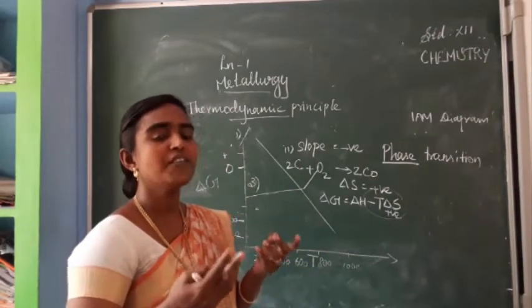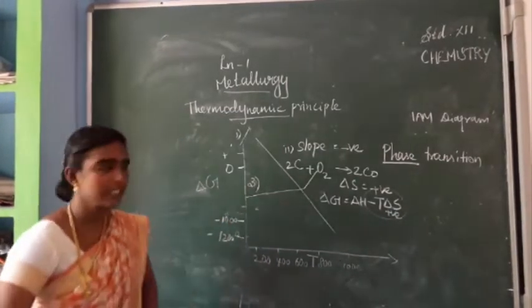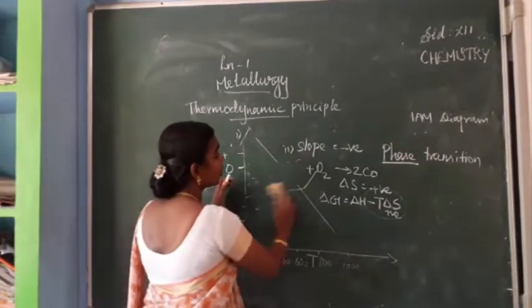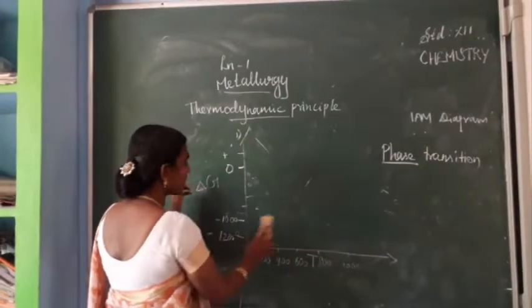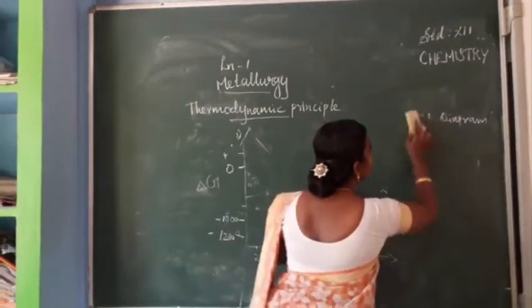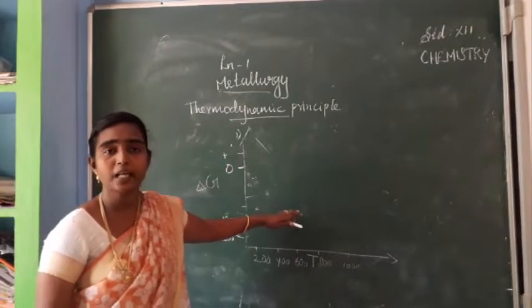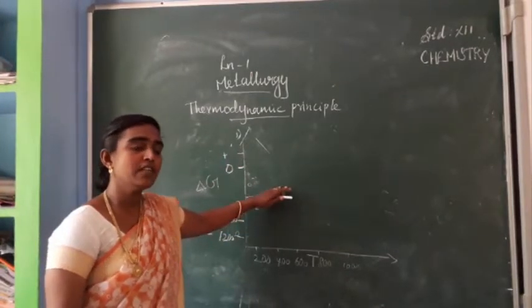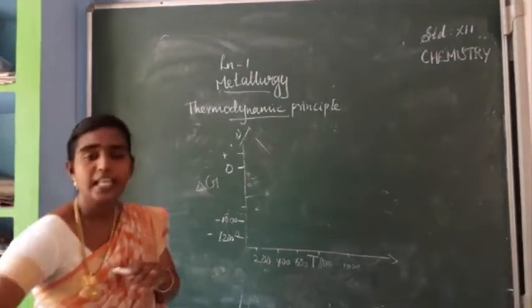So now we can see the application. An important application from this Ellingham diagram is important because in the book back, some of the questions are given. Why is it given? If this Ellingham diagram is thorough, then whatever questions they have asked, we can write the answer.